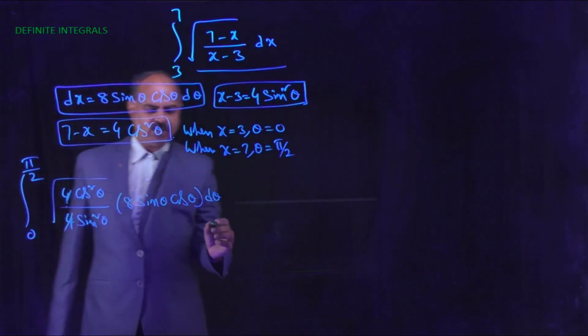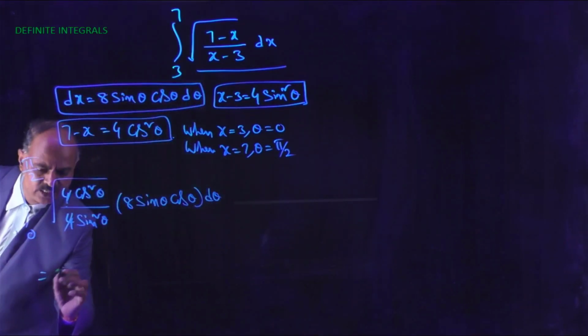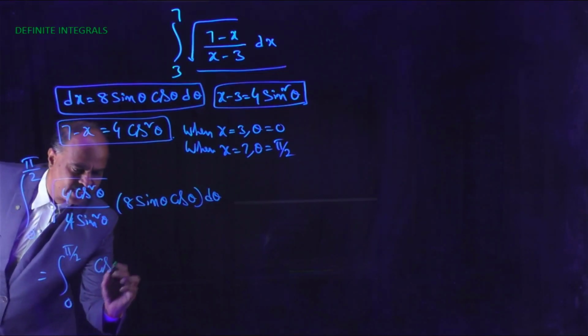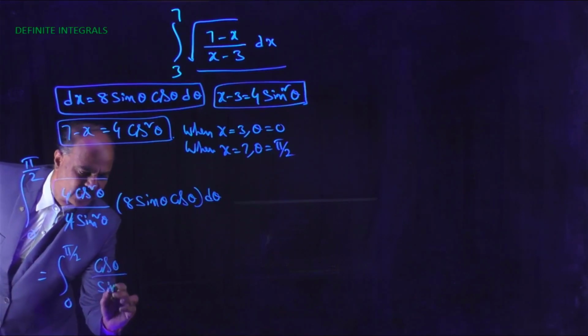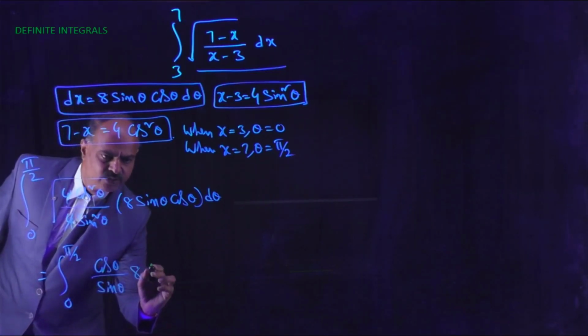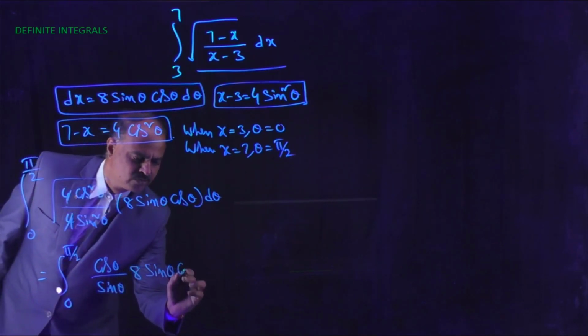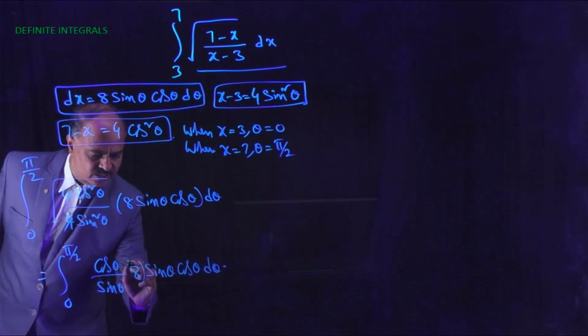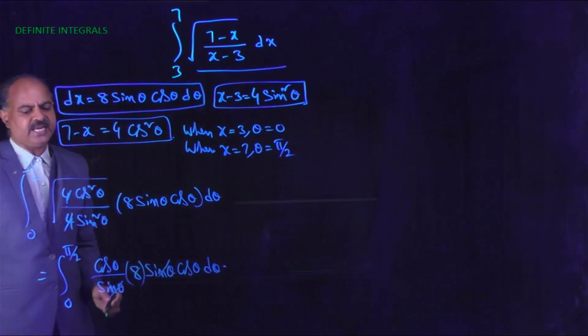Now this equals integral 0 to pi by 2 of cos theta by sin theta into 8 sin theta cos theta d theta. Here this sin theta and this sin theta get cancelled.